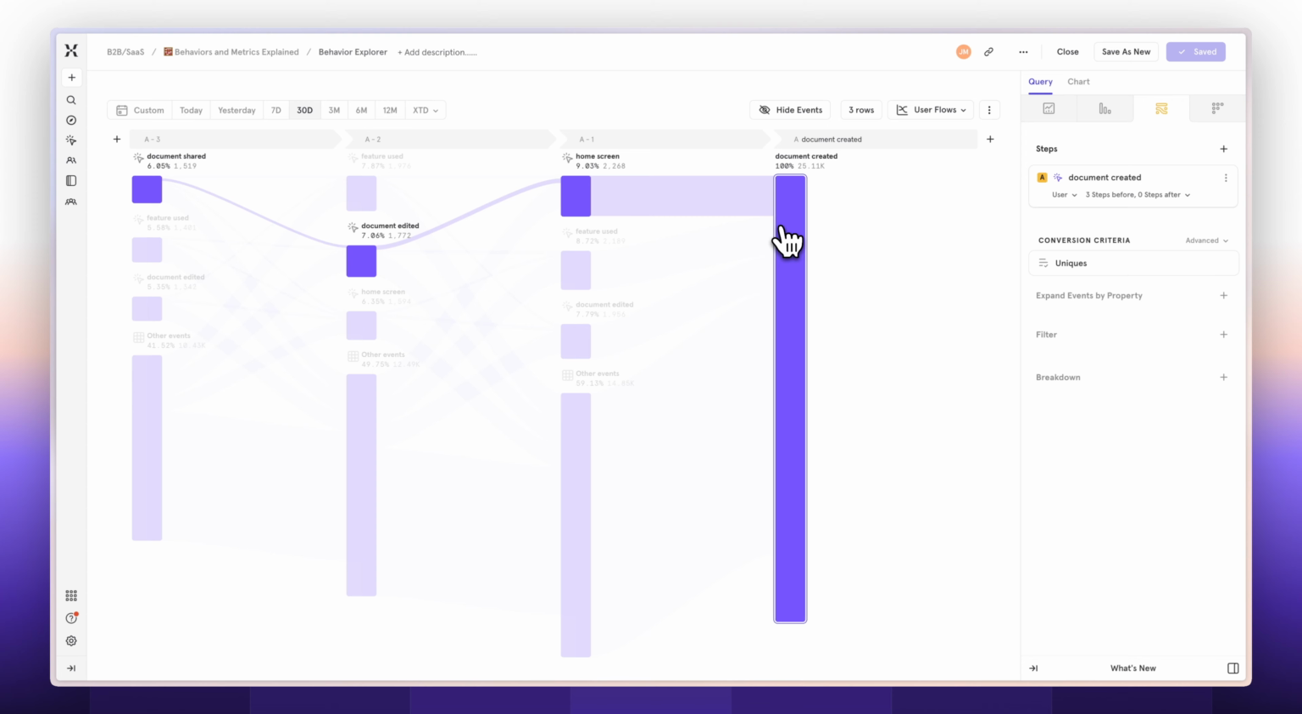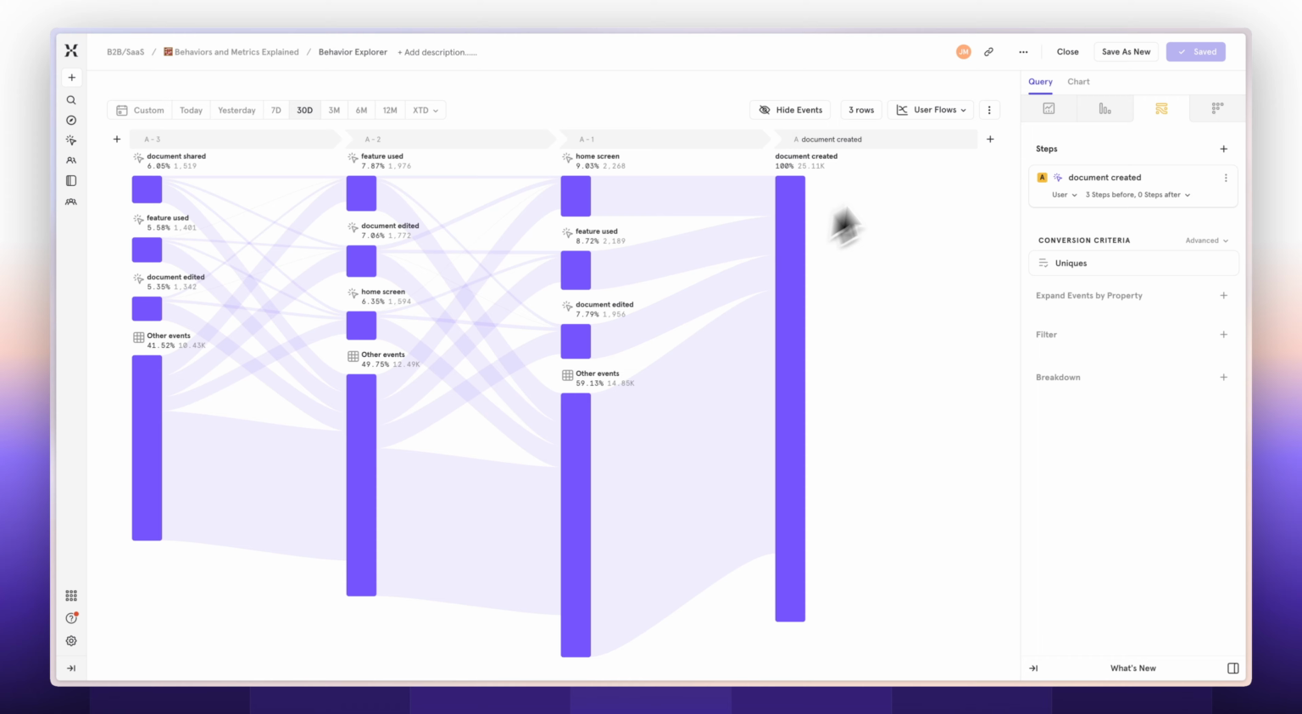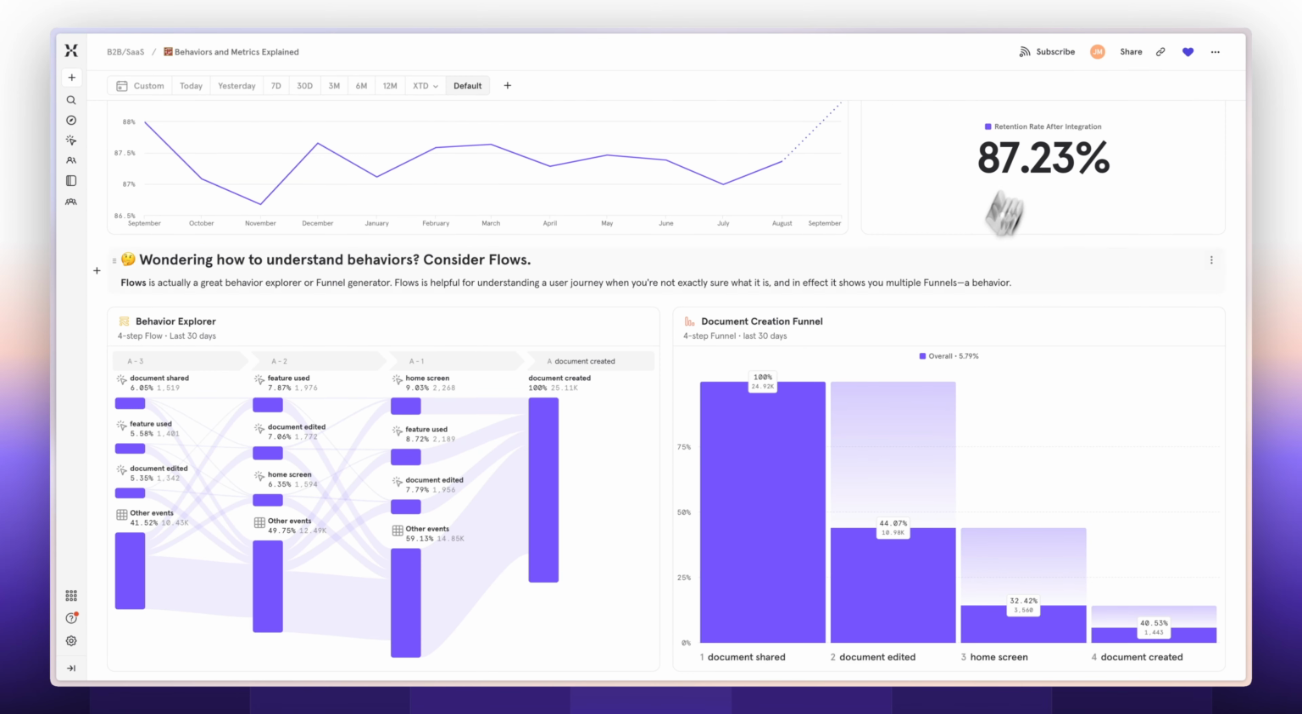This is a funnel behavior where someone shared a document, they edited it, then they went to the home screen, and then they created a document. So really, each of these paths is its own funnel behavior. I could go in here and create my own if I wanted to. And we can see that reflected here. If I look at that document edited path, it reflects here as well.